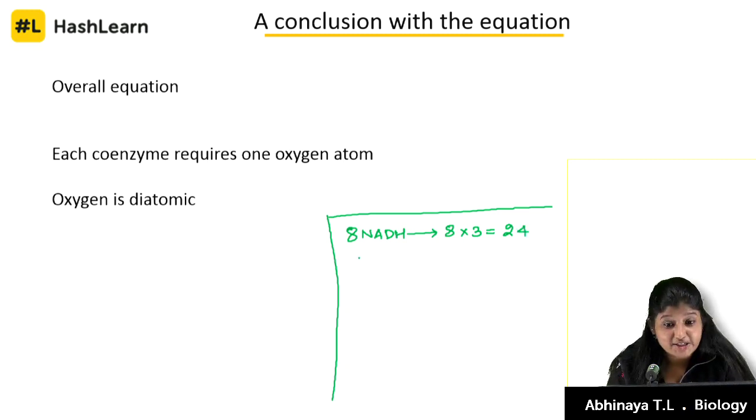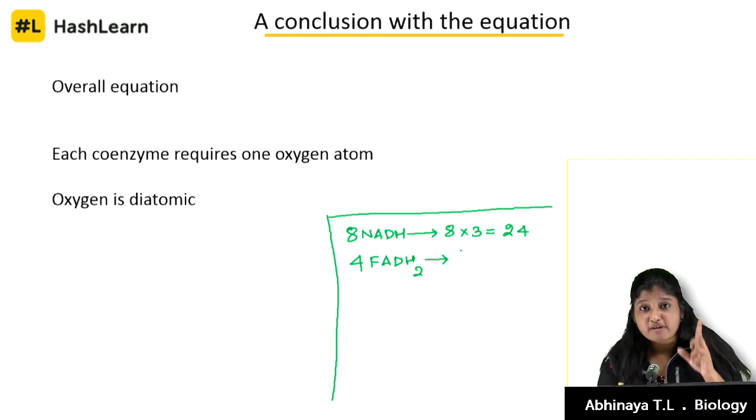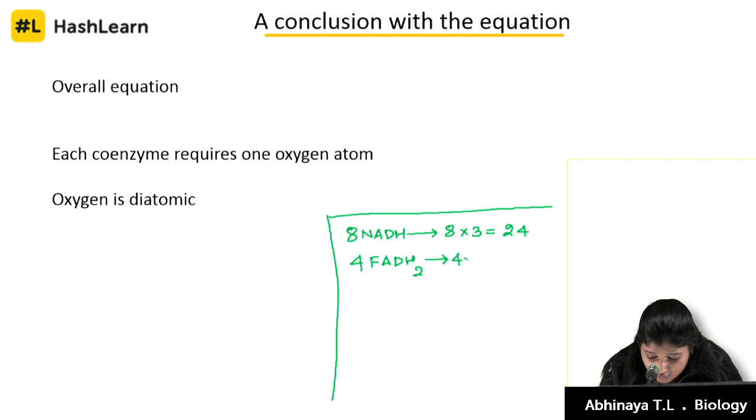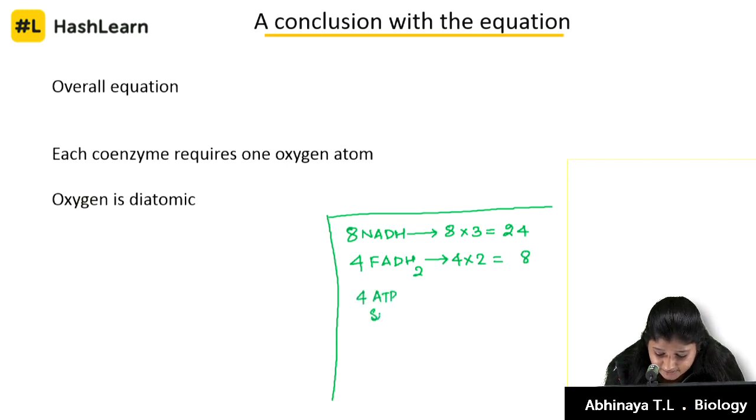Now our FADH2 has become 4 molecules. Each molecule of FADH2 produces 2 molecules of ATP, so 4 twos are 8. We said 4 ATP from substrate level.